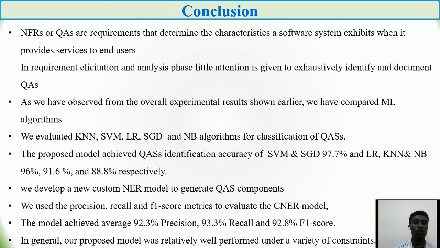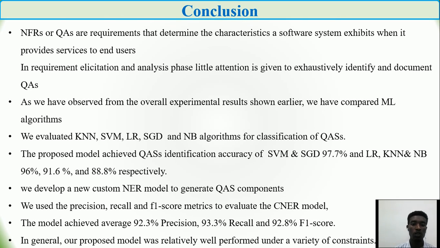In conclusion, NFRs, or quality attributes, are requirements that determine the characteristics that a software system exhibits when it provides services to end users. In the requirements elicitation and analysis phase, little attention is given to explicitly identifying and documenting quality attributes. As we observed from the overall experiment results shown earlier, we compared 5 machine learning algorithms. Those 5 machine learning algorithms are KNN, SVM, logistic regression, stochastic gradient descent, and naive Bayes, for classification or identification of quality attribute scenarios.